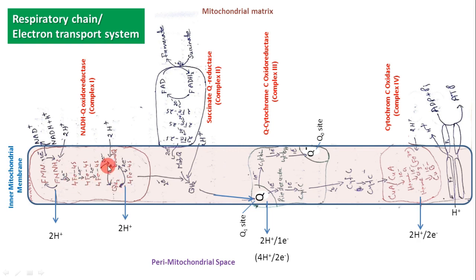After that, there is an ubiquinone bound with complex 1, thereby it is called bound ubiquinone or bound Q. After that, again there is a 4Fe4S center. A 4Fe4S center is a structural arrangement with 4 iron atoms and 4 sulfur atoms. Here the iron will be in the ionized form, Fe2+ or Fe3+, and sulfur atoms are also there.